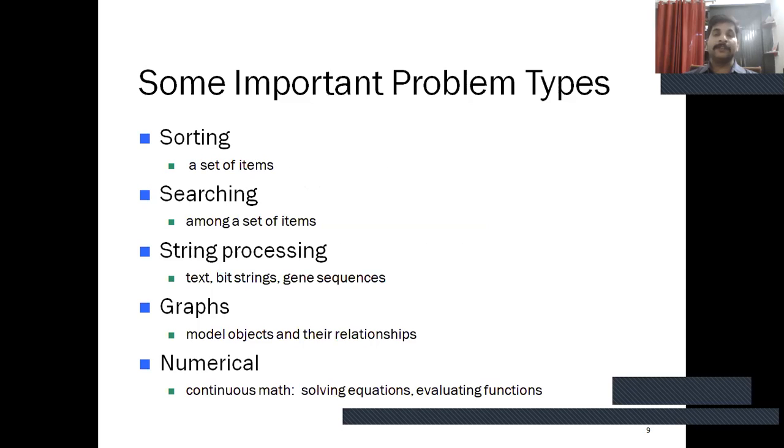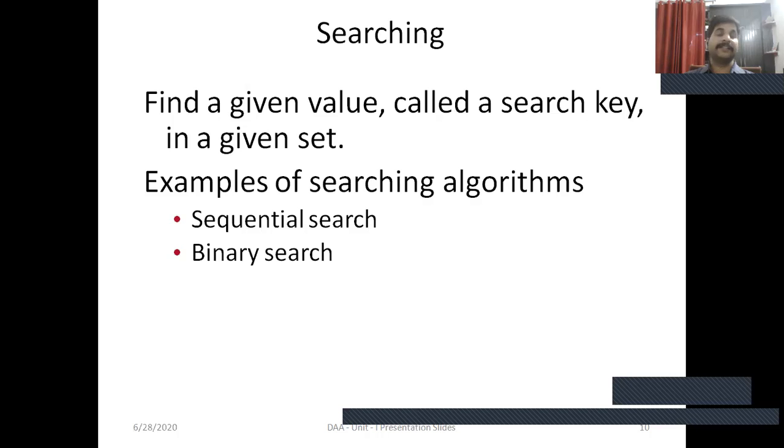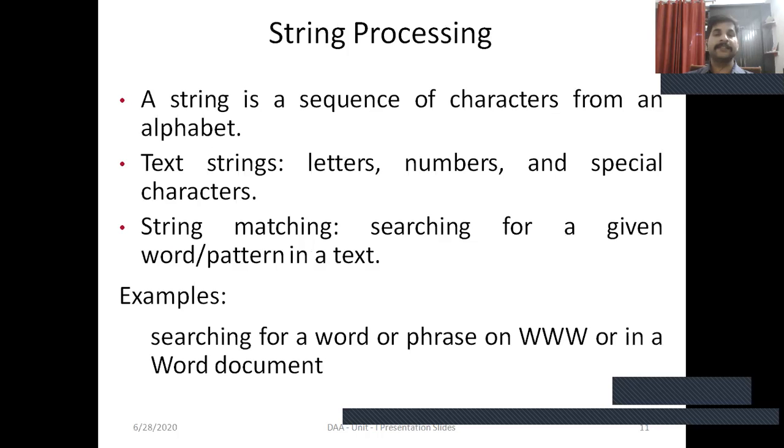Problem types which are solved by algorithms include sorting a set of items, searching among a set of items, string processing, graphs, modeling objects and their relationships, and numerical problems: continuous math, solving equations and evaluating functions. Searching problem: find a given value, called a search key, in a given set. Examples of searching algorithms are sequential search and binary search.